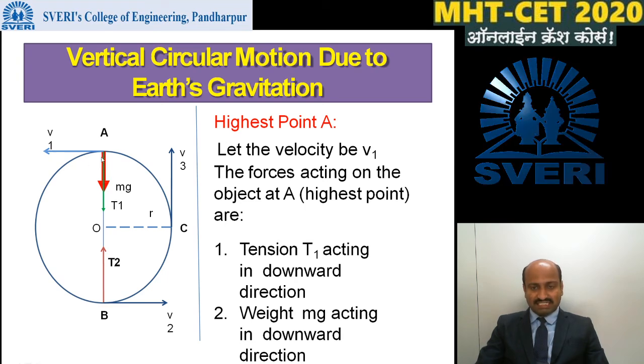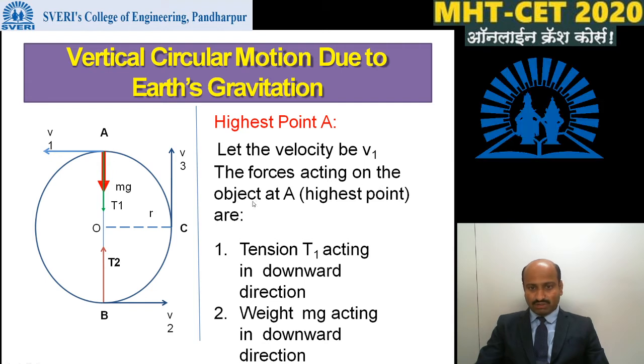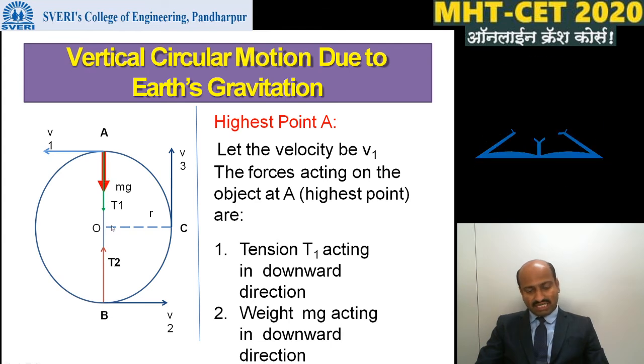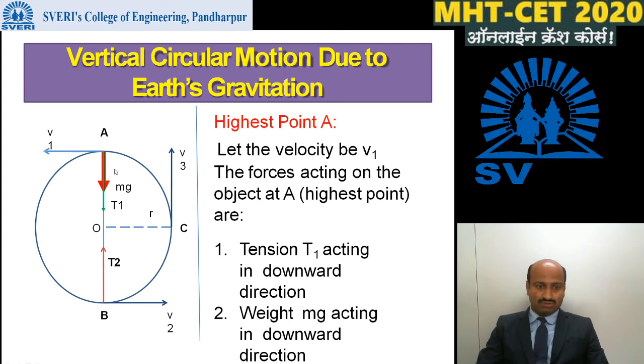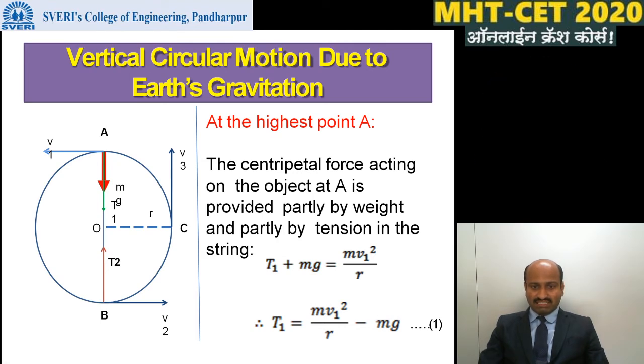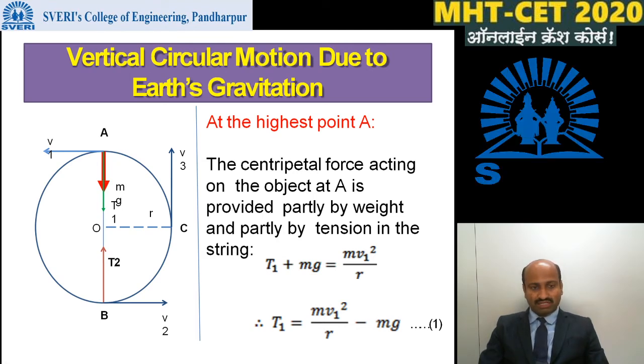If an object reaches the highest point A, then the forces acting on the object at point A are tension T1, which acts in the downward direction, and weight mg, which also acts in the downward direction. Thus the required centripetal force for circular motion is provided by the weight of the object and partly by the tension in the string.